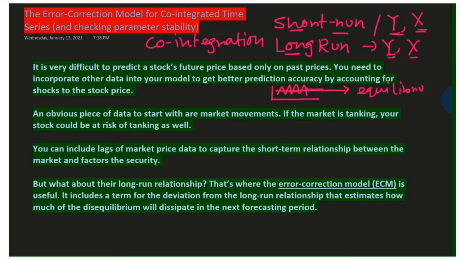So we are interested to know whether our data sets are maintaining a steady equilibrium. It is very important to know whether your data set comes back to the equilibrium point at a consistent time period. So if this goes upward for a little while and then comes back to the equilibrium point, the distance between this and this will always be the same in the case of the usual co-integration model.